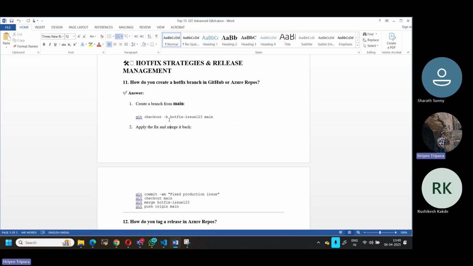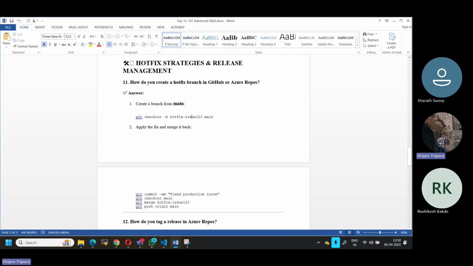Let's say you have a production environment with an application running, and for some reason your application is not working at all. That is very urgent, right? So instead of following the entire Git flow process or branching strategy, we can create a hotfix branch.